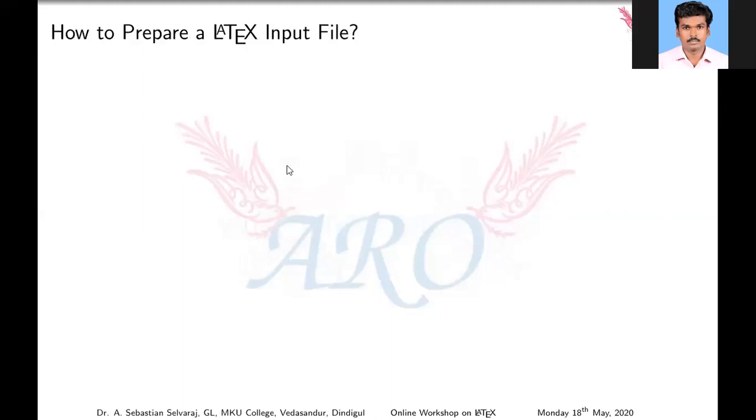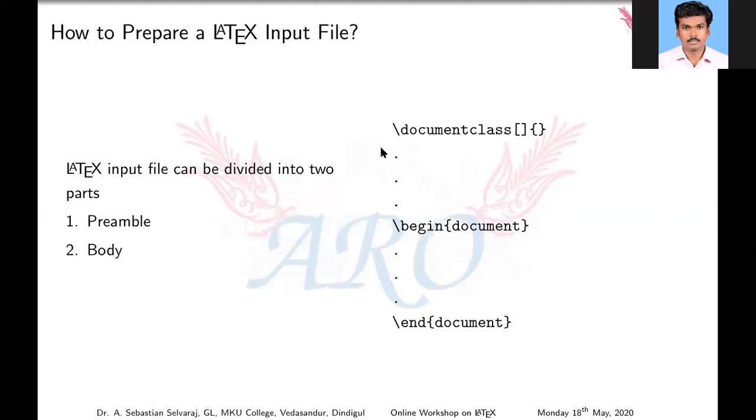Next one, how to prepare a LaTeX document. The main structure of a LaTeX document can be divided into two parts. First one is the preamble. Second one is the body. So what about the preamble? It is the input file of the LaTeX document. The contents before the begin document are called the preamble.